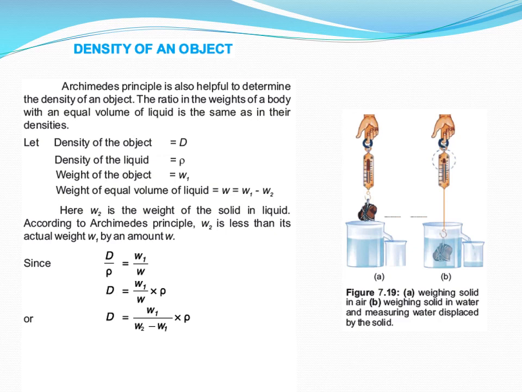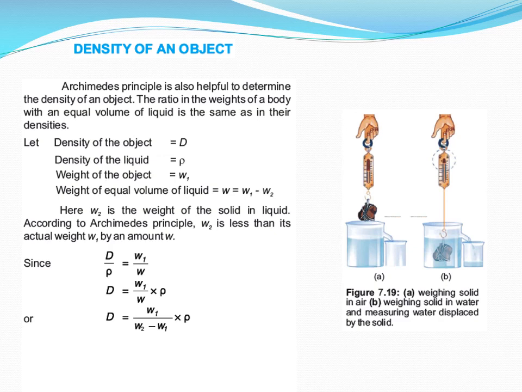weight of the object W1 in air, and weight of an equal volume of liquid W equals W1 minus W2, because when you put the object in liquid, its weight decreases due to upthrust or buoyant force. So here W2 is the weight of the solid in liquid.